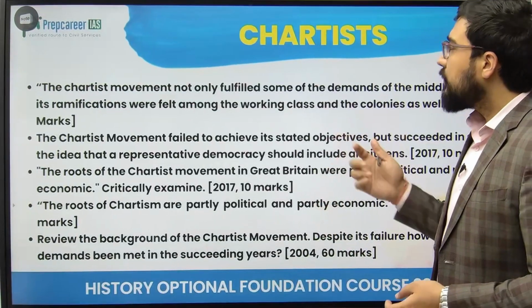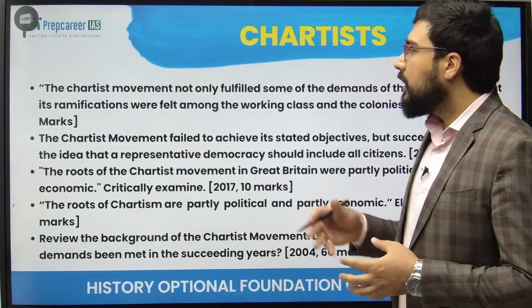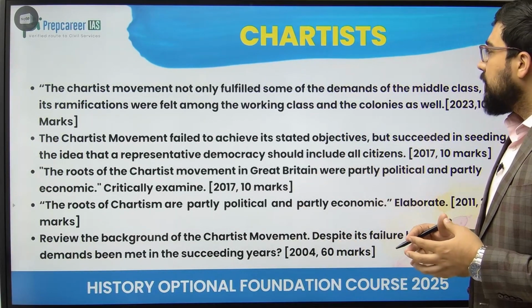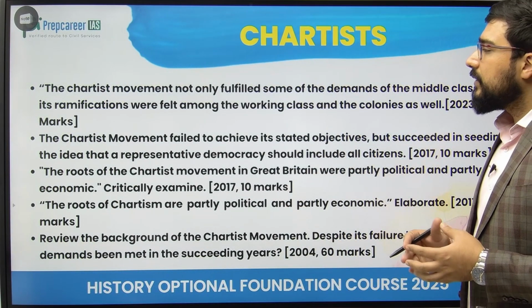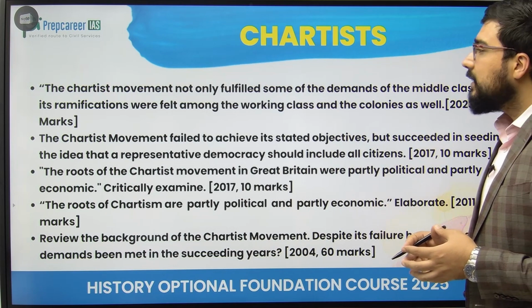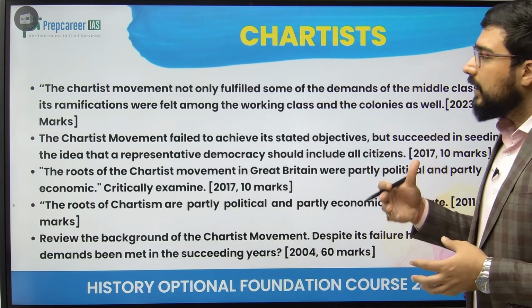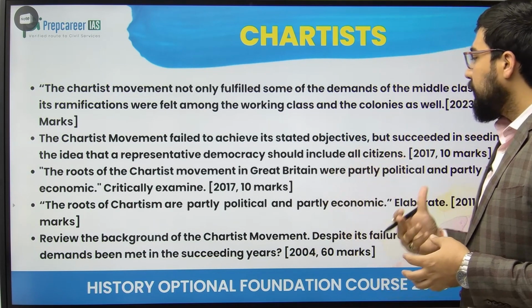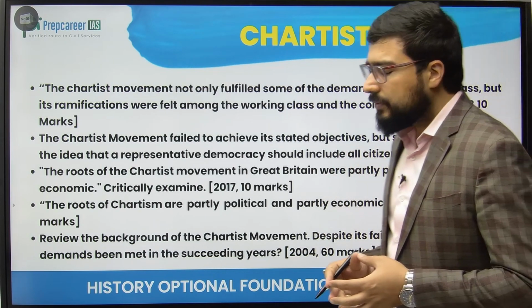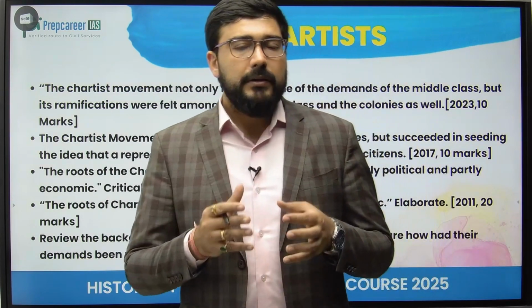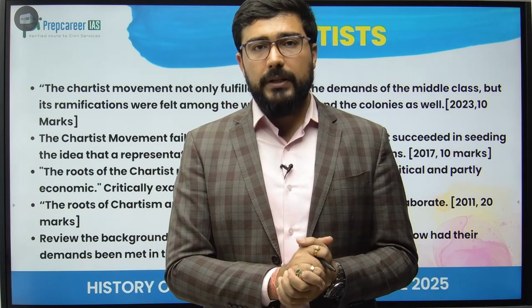Then the last topic of this theme, Chartist movement. Chartist movement not only fulfilled some of the demands of the middle class, but its ramifications were felt among the working class and the colonies as well. Chartist movement failed to achieve its stated objectives, but succeeded in seeding the idea that representative democracy should include all citizens. So Chartist movement is all about that. It was the first working class movement in the whole of the world.